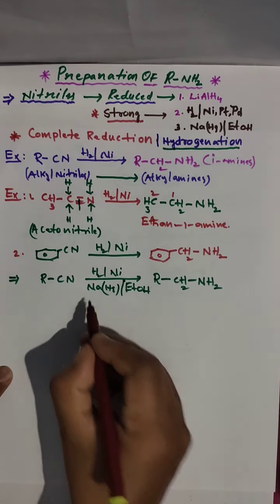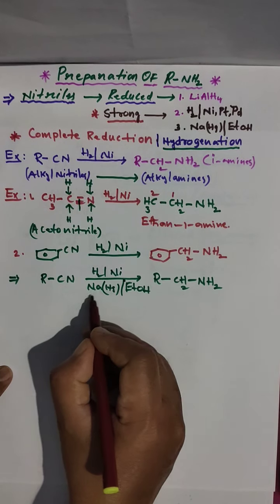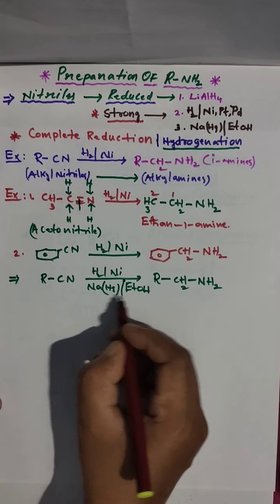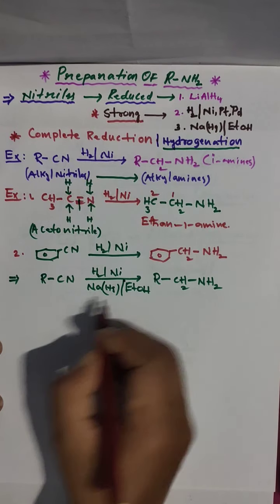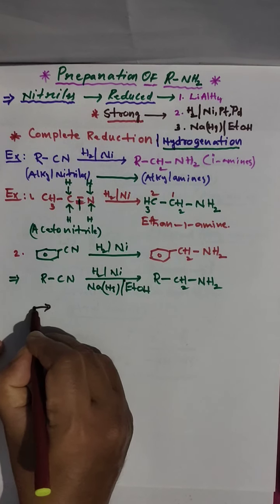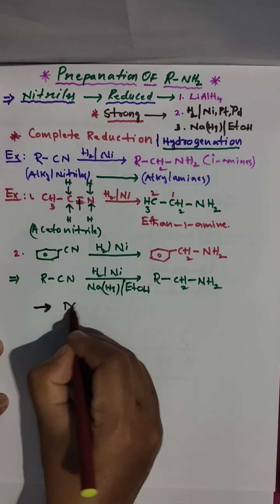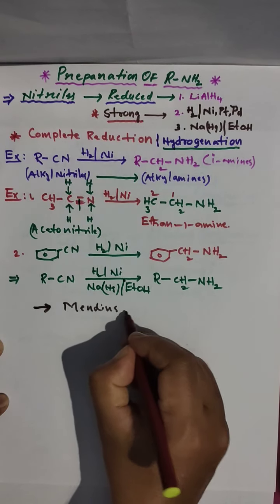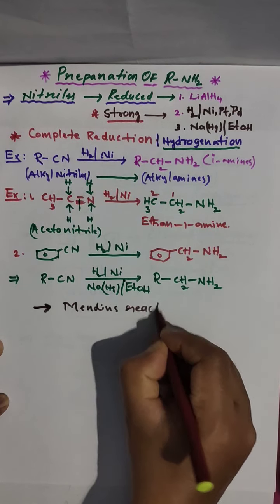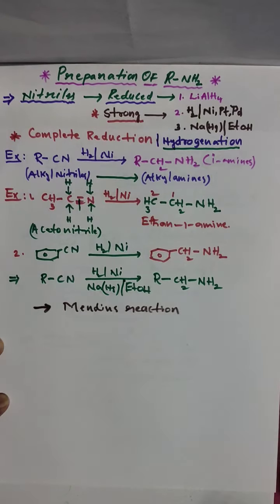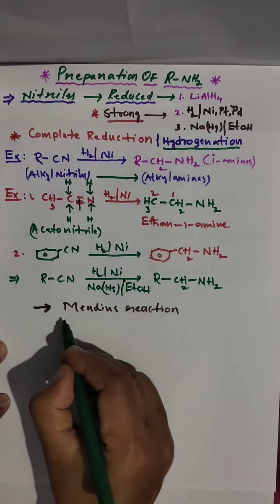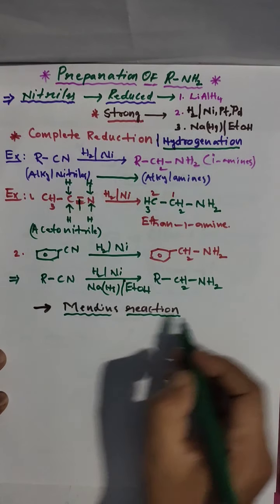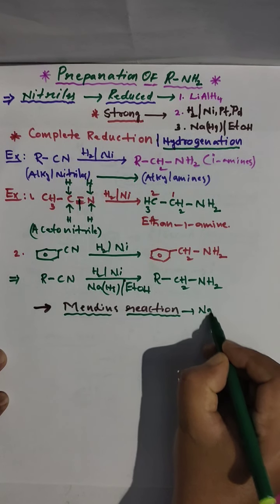If you are using sodium amalgam, generally sodium, metals as reducing agent in the form of sodium amalgam, sodium in the presence of ethanol, such a reaction we call the Mendius reaction. Mendius is the great scientist who gave this reaction, so we call it the Mendius reaction or Mendius reduction. Remember, this is also a named reaction.